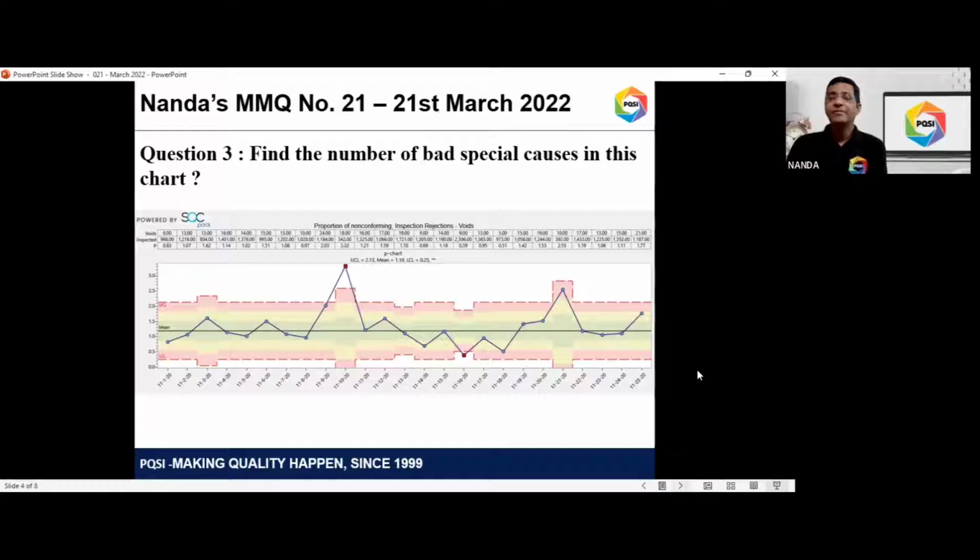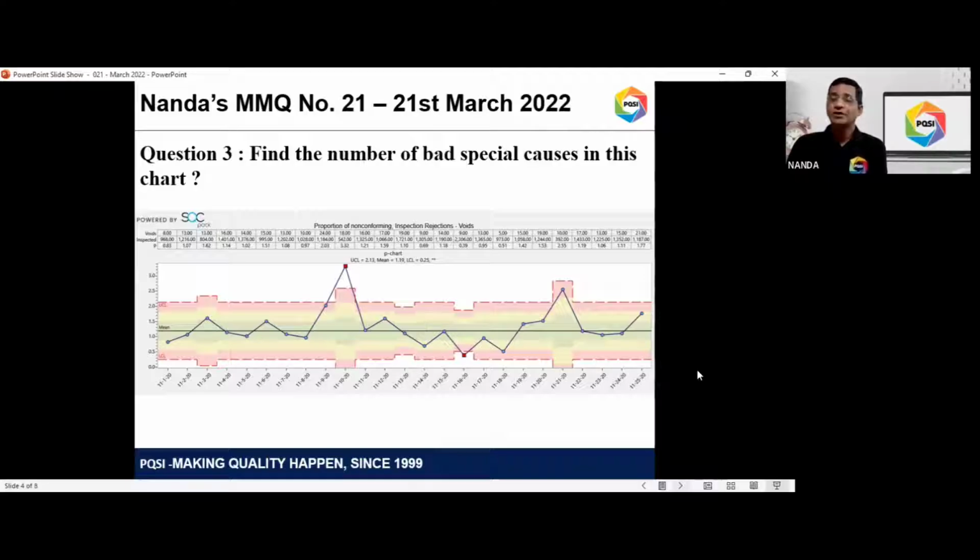From the information provided in this particular output, I want you to find the number of bad special causes in this P chart. You need to count the number of bad special causes in this chart. Question number 3 is only a short answer where I'm expecting you to give me only a number. There is no text, so don't give me a text answer for question 3.